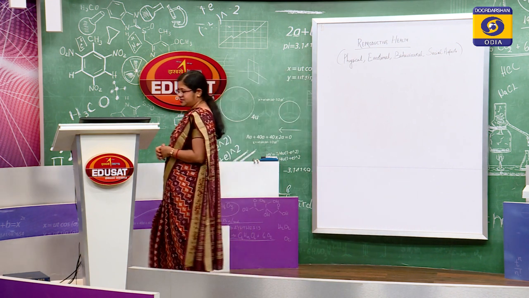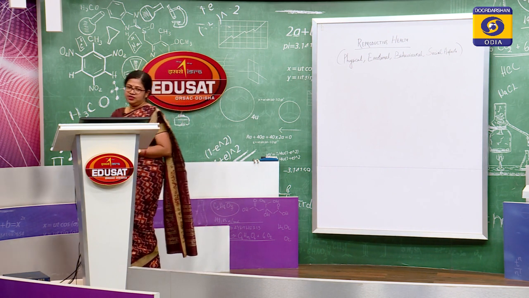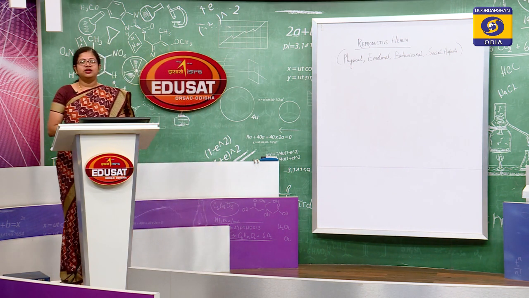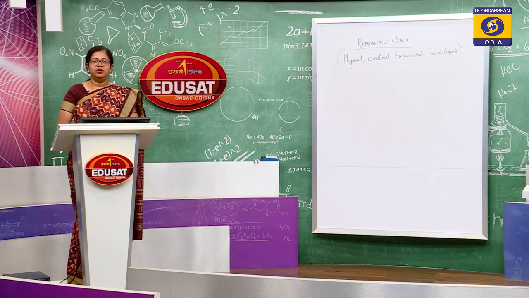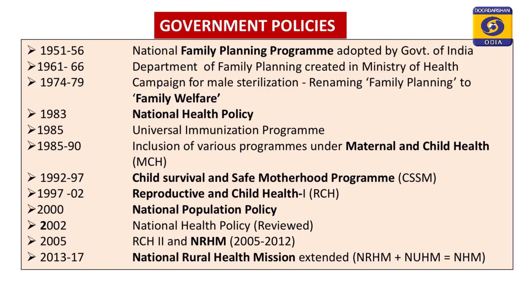Now that we have discussed the strategies to maintain reproductive health, let us have a look at the different government policies that were formulated for this particular purpose. In the slide before you, we can see a list of government policies in chronological order. Starting from 1951 to 56, the National Family Planning Program was adopted by the Government of India. From 1961 to 66, the Department of Family Planning was created in the Ministry of Health.